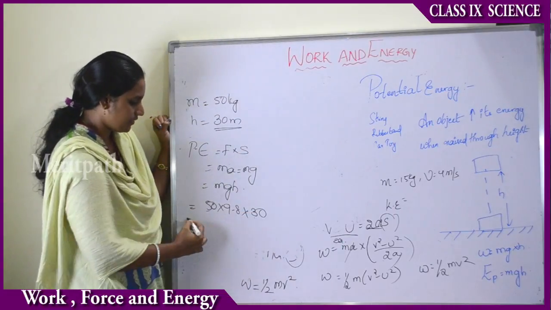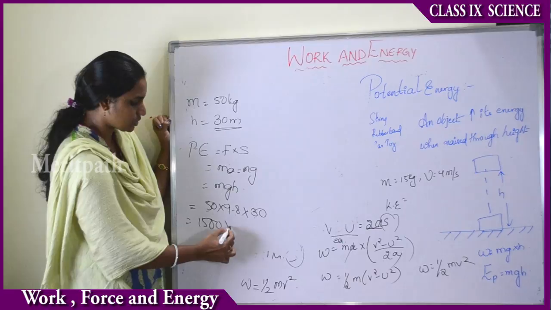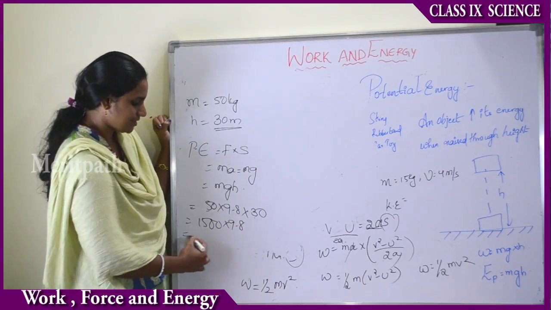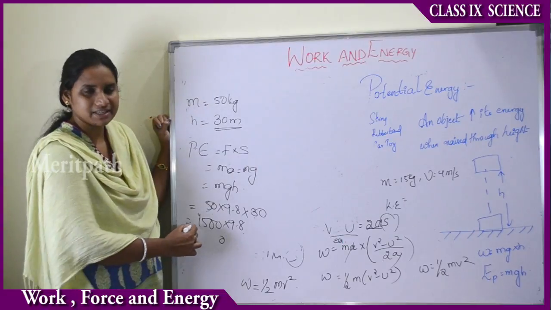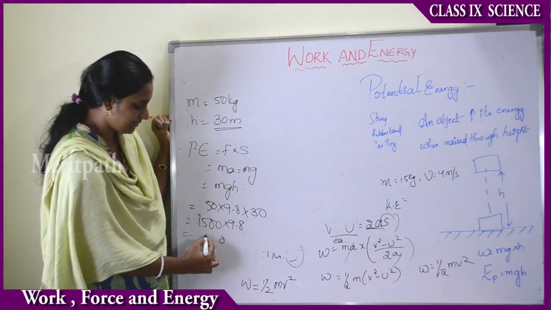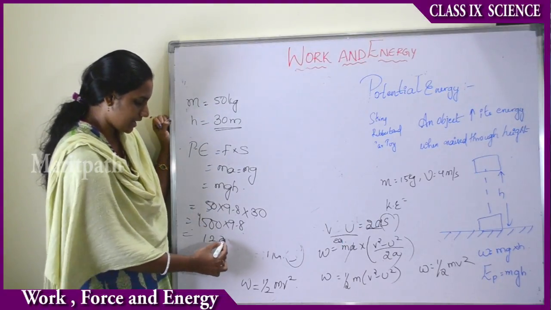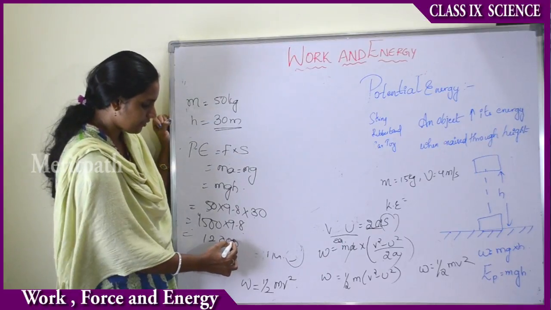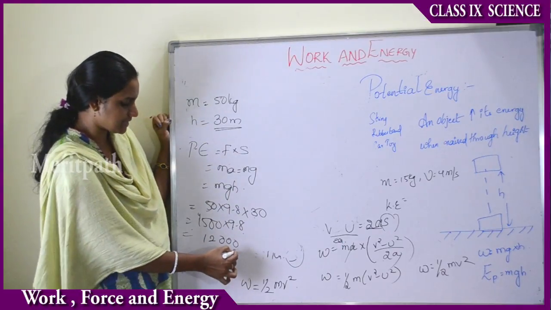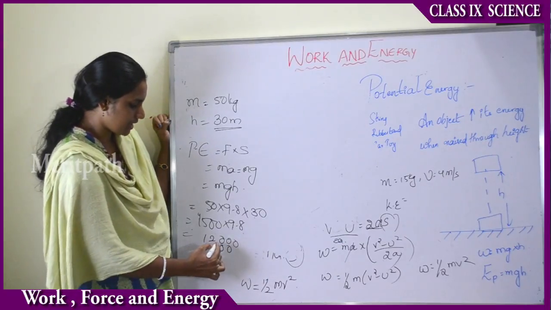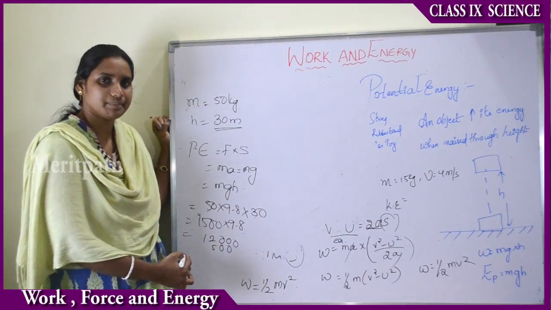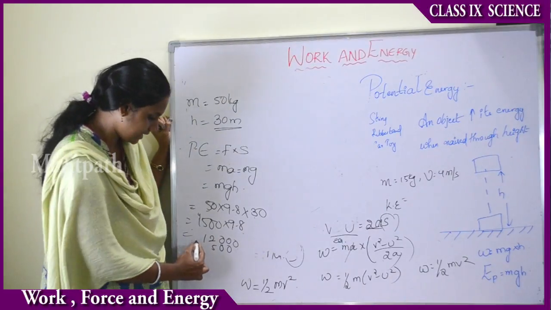Therefore 5 threes are 15, and that is 1500 into 9.8. That gives us 8 fives are 40, 8 ones are 8, 8 plus 4, 12, and at the same time we will be calculating with 9: 9 fives are 45 and 9 ones are 9, plus 4 is 13.